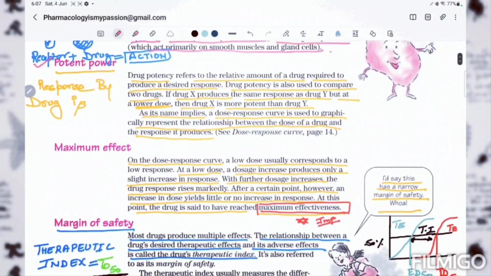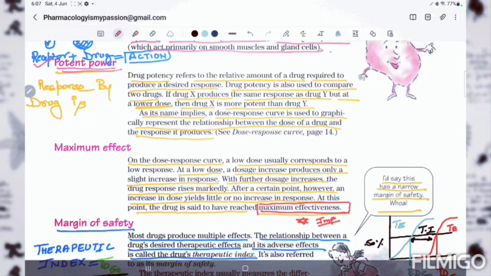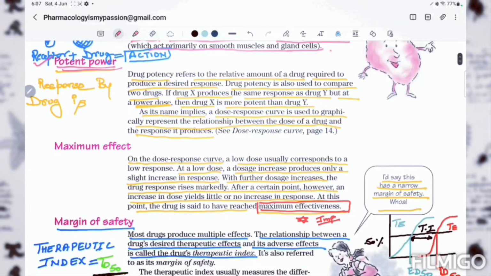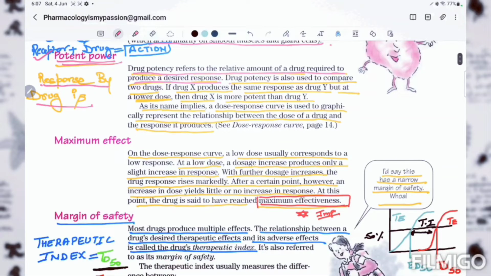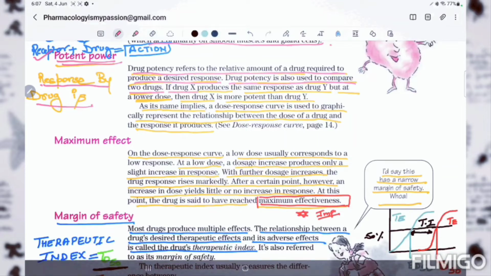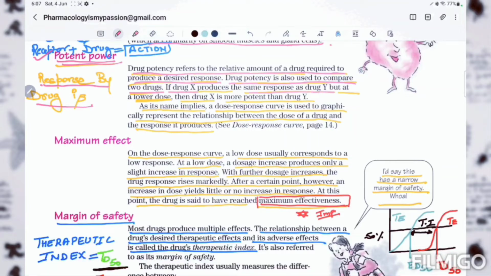Now moving towards potent drugs, or potency. It's a very simple definition. Potency is simply the response by a drug. Drug potency refers to the relative amount of a drug required to produce a desired response. Drug potency is also used to compare two drugs. If drug X produces the same response as drug Y, but at a lower dose,